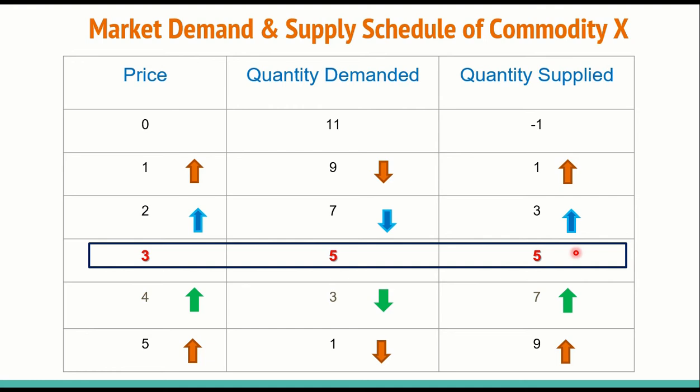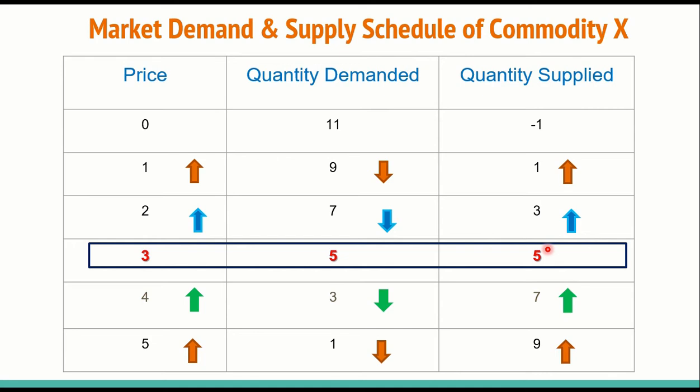From this schedule, we can find market equilibrium where the demand is equal to supply. When the demand is equal to the supply of a commodity, the equilibrium price is determined at that point. In our example, the equilibrium price is rupees 3 and equilibrium quantity is 5 units. Let us try to understand the market equilibrium by the interaction of demand and supply curves.